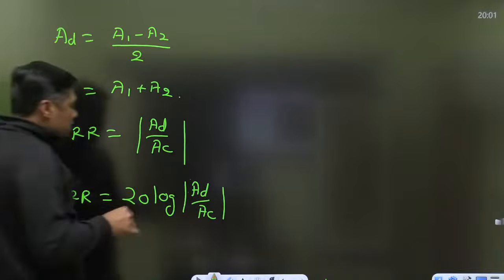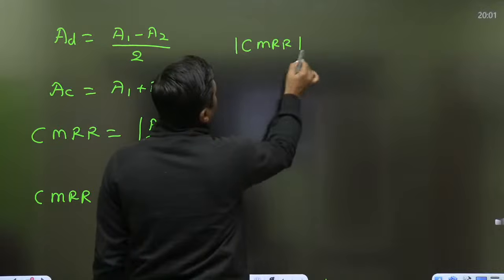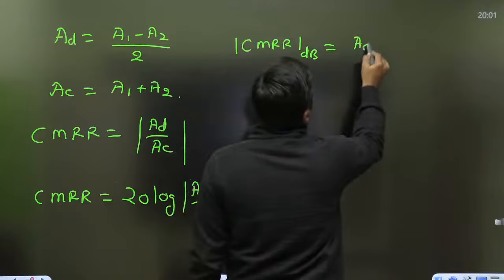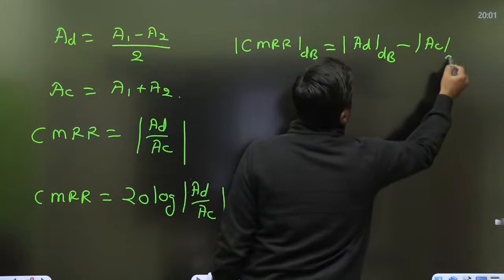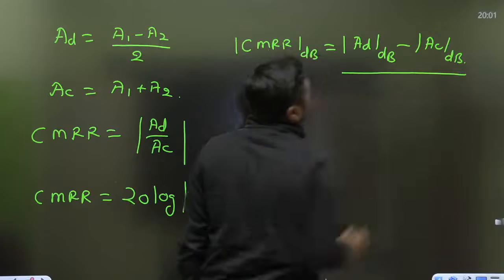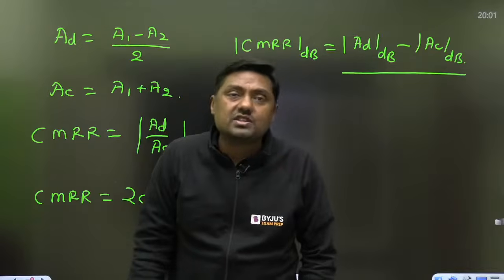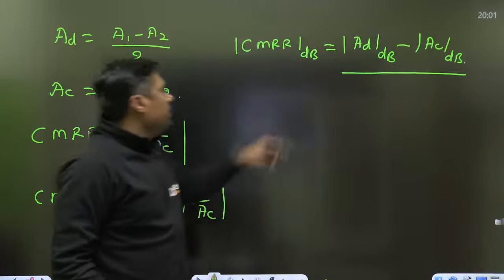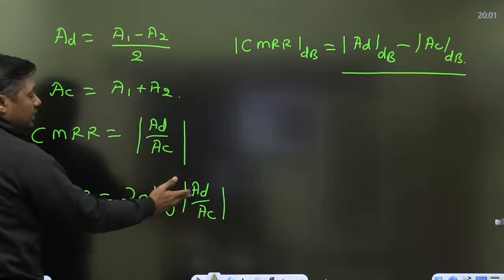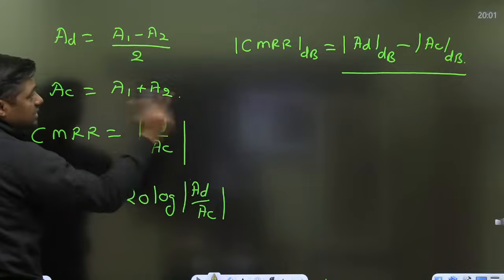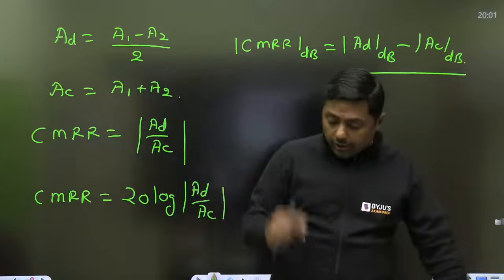Always remember, if AD and AC are given in dB, then CMRR is AD in dB minus AC in dB. Why do we use the logarithmic scale? Because we want to avoid multiplication or division. If AD or AC is given in dB, directly we can subtract: AD in dB minus AC in dB. So that will become the formula for CMRR. Okay, next topic.